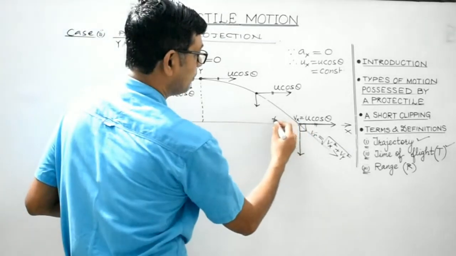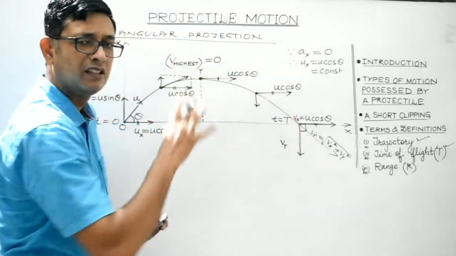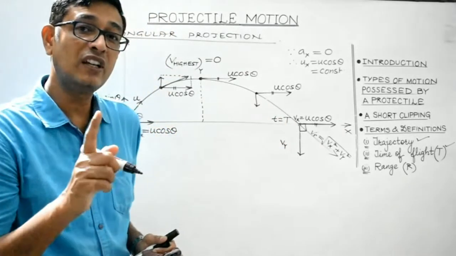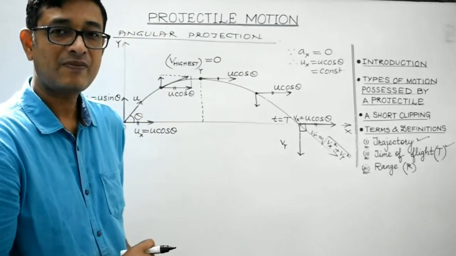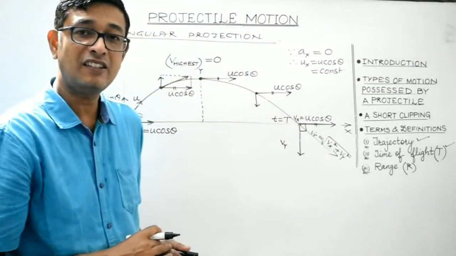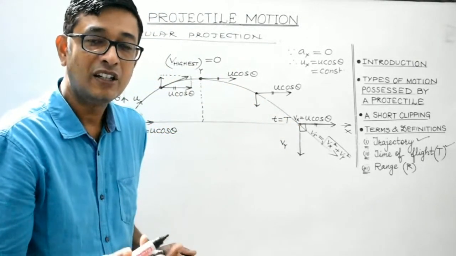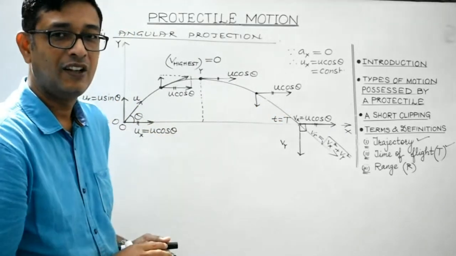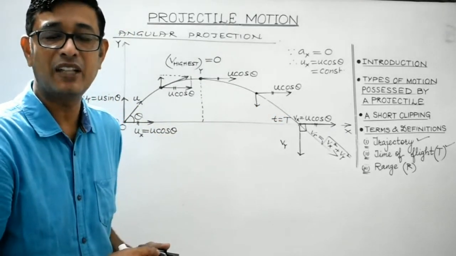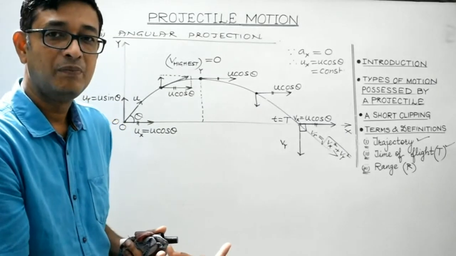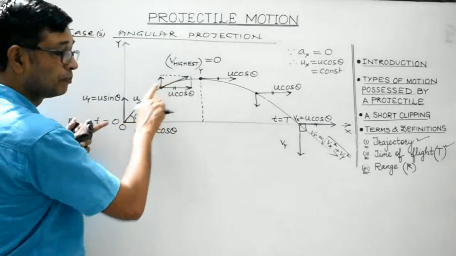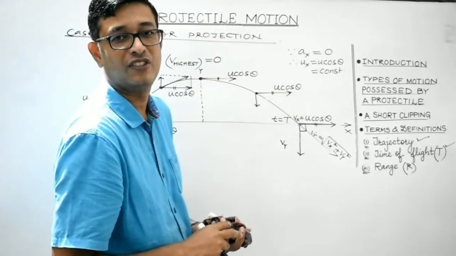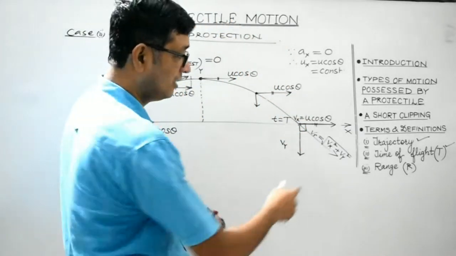And suppose at t equals to capital T, the body strikes the ground. So this time capital T is known as time of flight. So how will you define this time of flight? It is the time during which the projectile remains in air or space. Or it may also be defined as the time that has elapsed between the instant of projection of the projectile and the instant at which it strikes the ground. So that's time of flight.